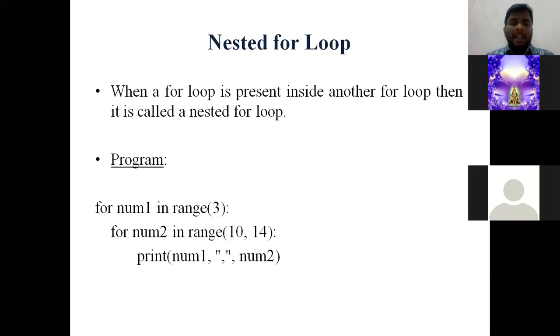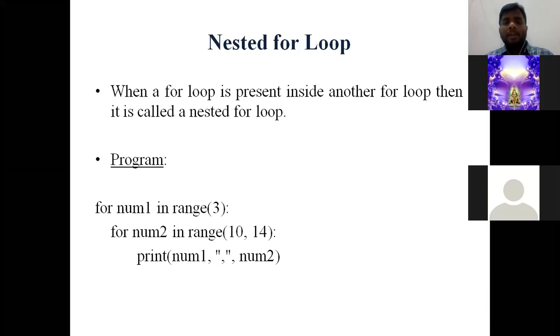See the example here. For is a keyword, num1 is a variable, in is an operator, range of 3. Range of 3 means 0 to 2, that is 0, 1, 2. Range of 10 means 0 to 9 values.